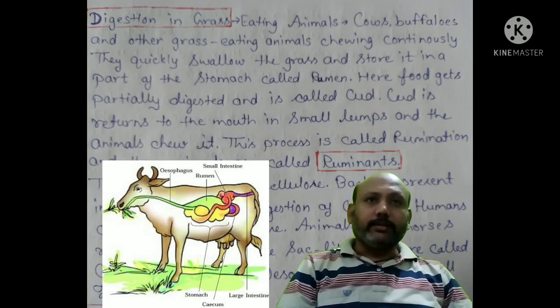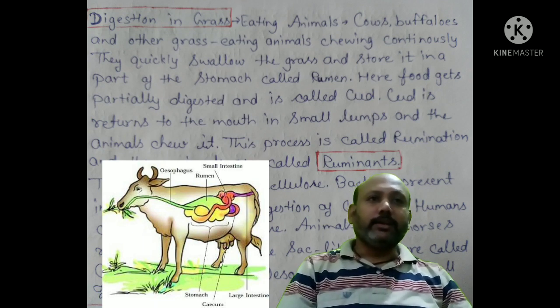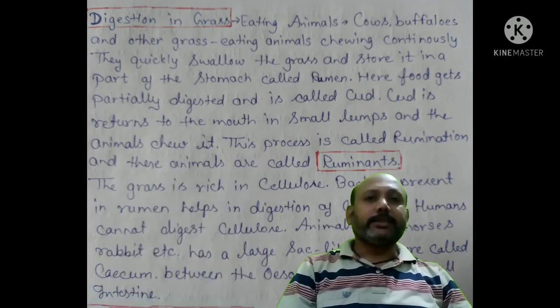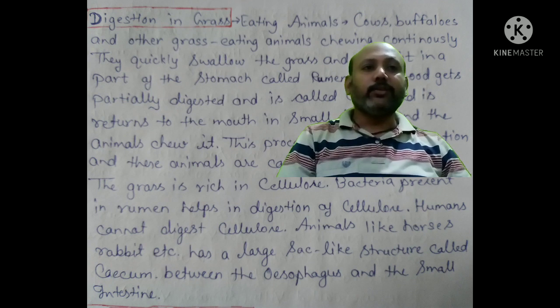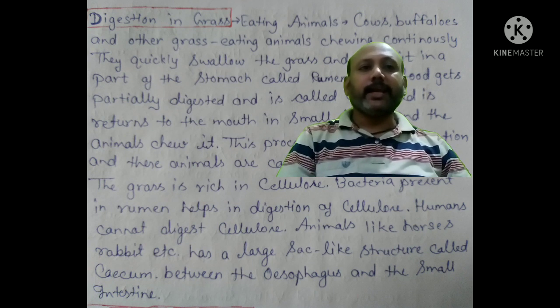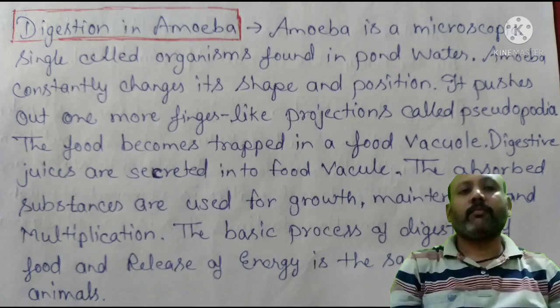Digestion in a grass-eating animal. Grass-eating animals like cows, buffaloes and others chew continuously. They quickly swallow the grass and store it in a part of the stomach called the rumen. Here food gets partially digested and is called cud. Cud is returned to the mouth in small lumps and the animals chew it. This process is called rumination and these animals are called ruminants. The grass is rich in cellulose. Bacteria present in the rumen help in the digestion of cellulose. Humans cannot digest cellulose. Animals like horses, rabbits, etc. have a large sac-like structure called the cecum between the esophagus and the small intestine.